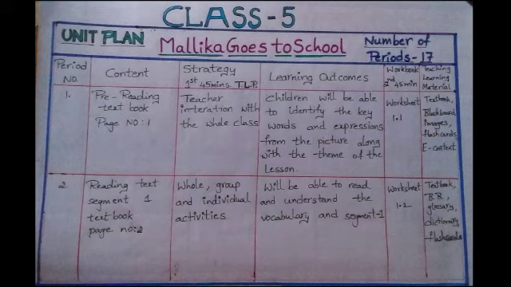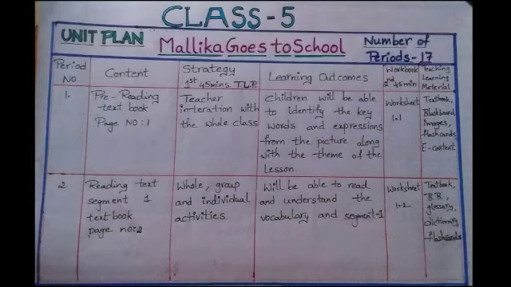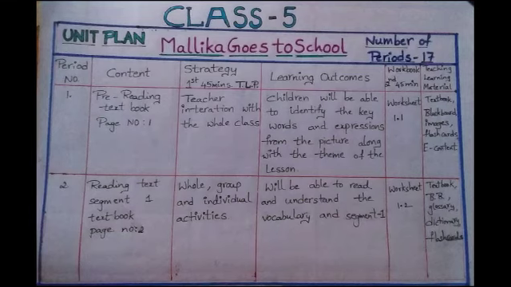First period, pre-reading textbook, page number 1. Strategy, teacher interaction with the whole class. Learning outcomes: children will be able to identify the keywords and expressions from the picture along with the theme of the lesson. Worksheet 1.1, textbook, blackboard, images, flashcards, content or the learning material.